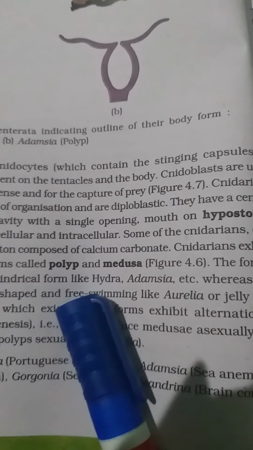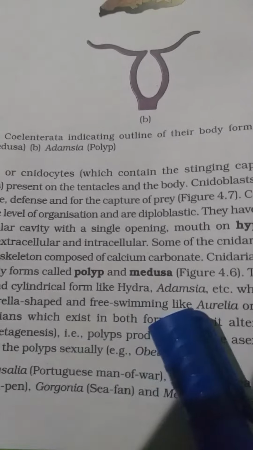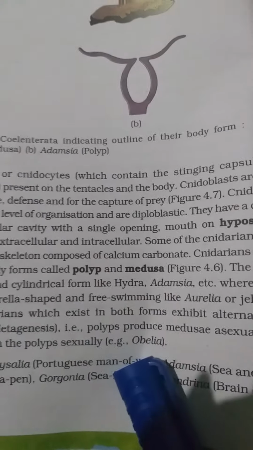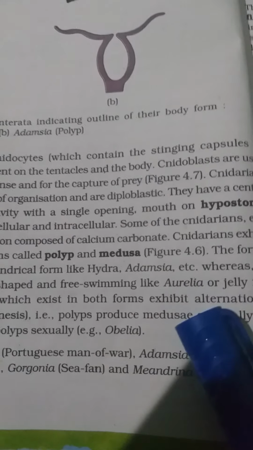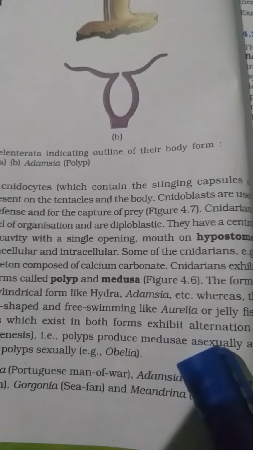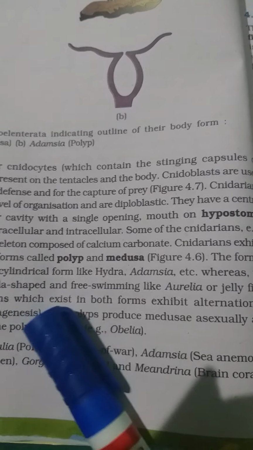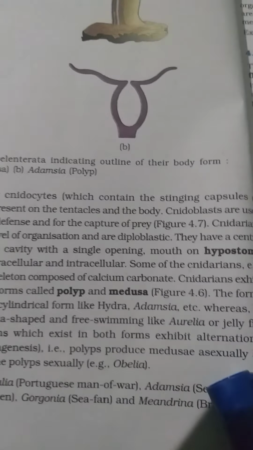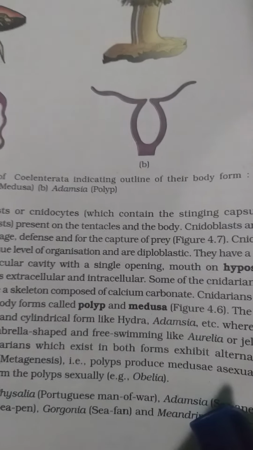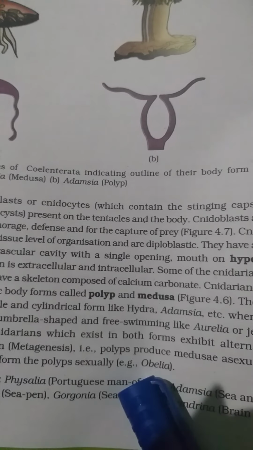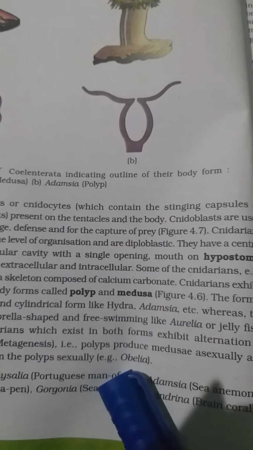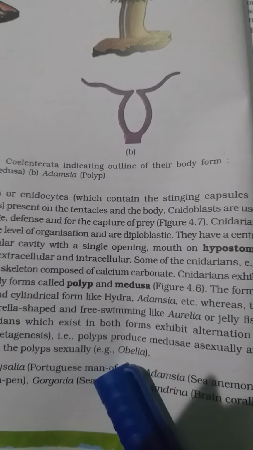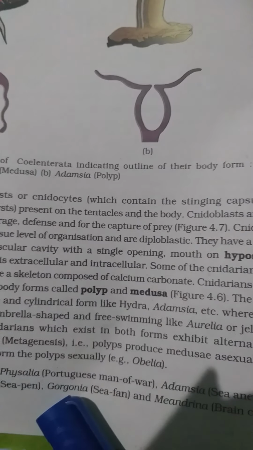The polyp is fixed, for example sea anemone and hydra, and the medusa is free living, for example jellyfish. Aurelia, for example, is umbrella-like and free swimming. The jellyfish are very nice to look at, but they have got stinging cells, cnidocytes, that can paralyze a swimmer.